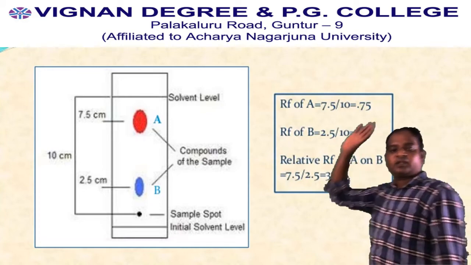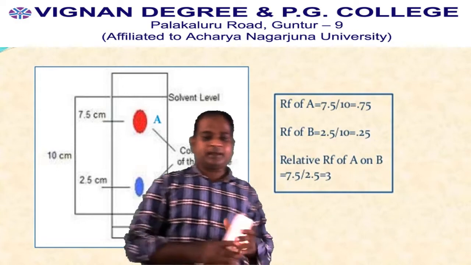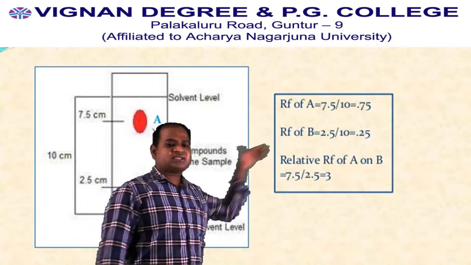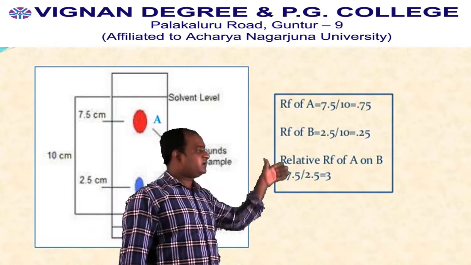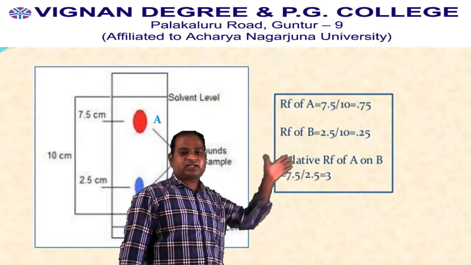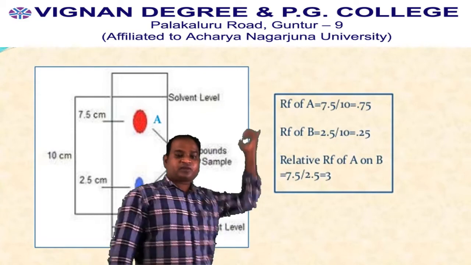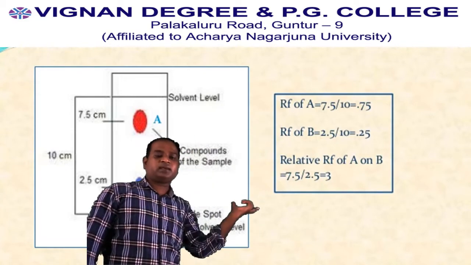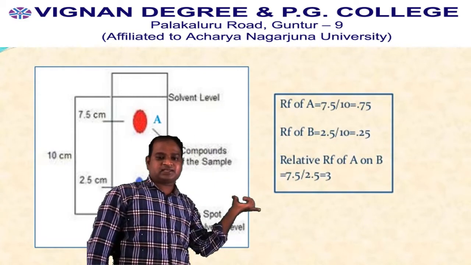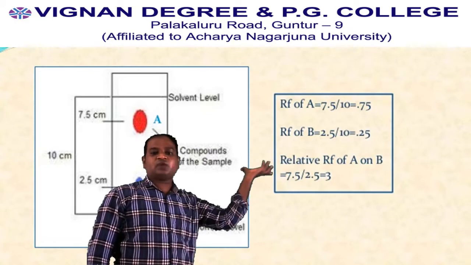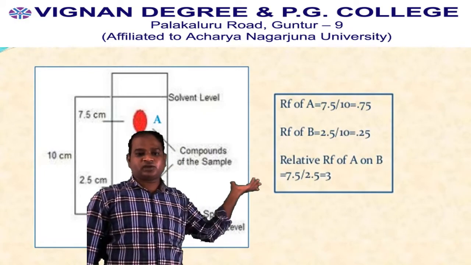For the relative RF of A and B, you have to know the main difference between how far B and A have traveled. That is 7.5 by 2.5 equal to 3. That is, for the travel of A relative to B, the difference here is 3. In this way, we are calculating the RF values.